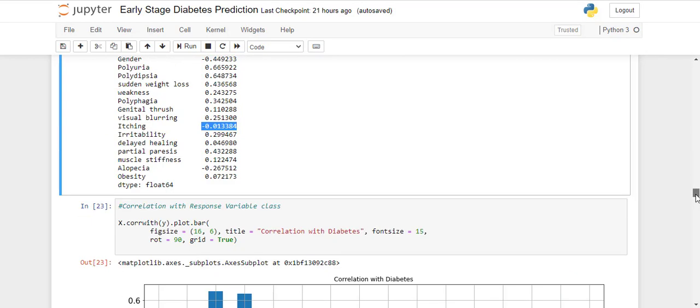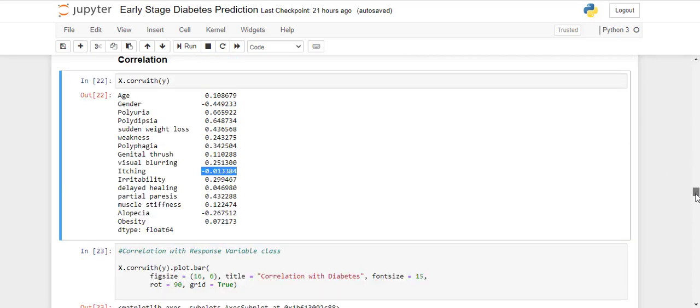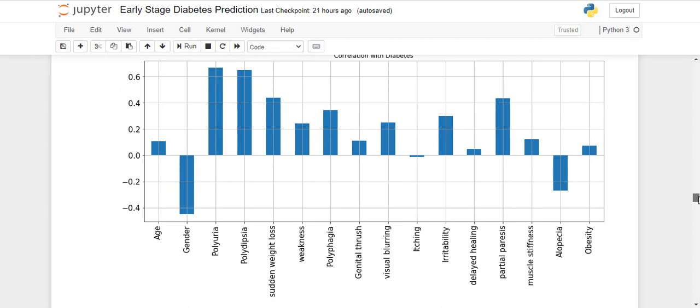So we have three negatively correlated features: gender, itching, and alopecia. And the most positively correlated variables are these four: polyuria, polydipsia, sudden weight loss, and partial paresis.